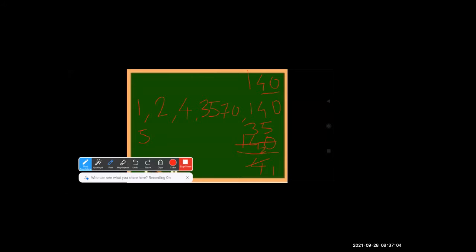Yes, who will tell me 140 divided by 5? What is the answer? Yes, try it. It is 28. Okay. Then 7 will come, because 7 twos is 14. So 7 into 20 will be 140. 20 will also come. 10 will come and 14 will come because 10 into 14 is 140.